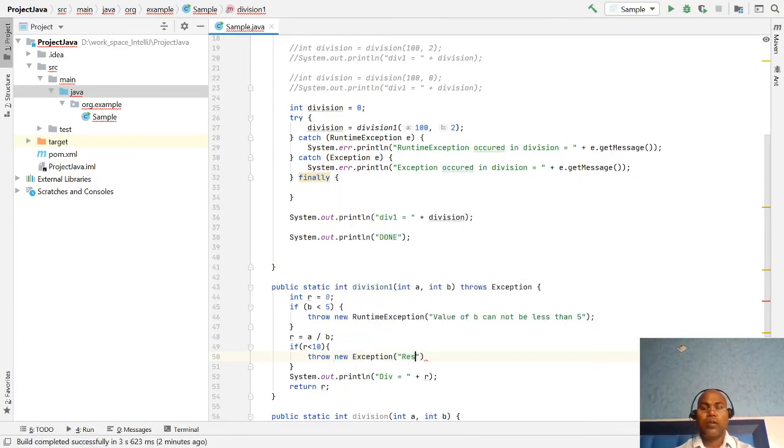The result cannot be less than 10. Sometimes it is a runtime exception, and sometimes it is a normal exception.